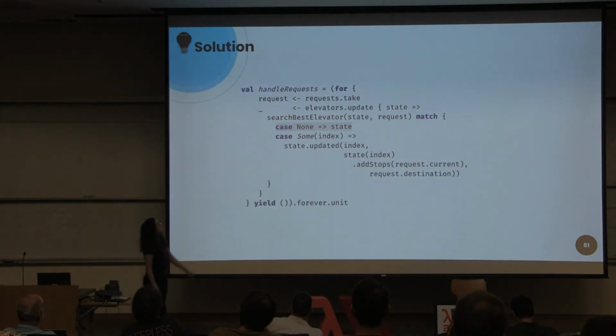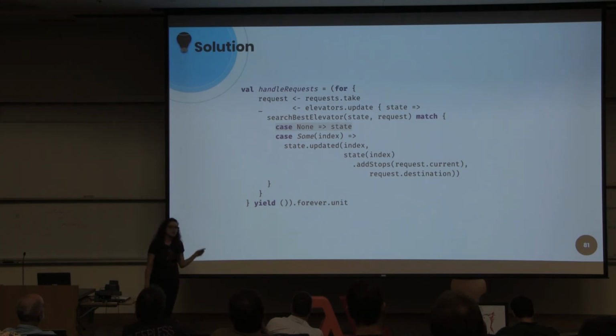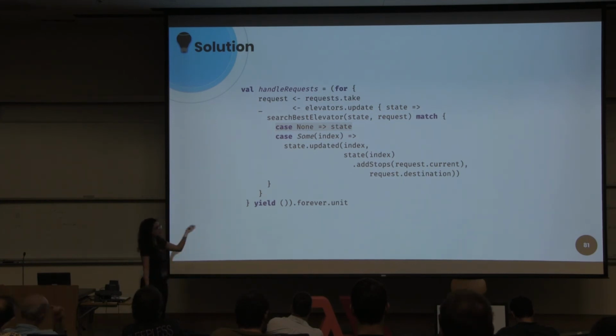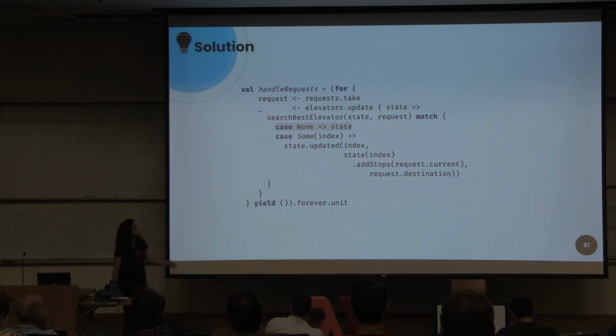But here, in case there is no available elevator to serve this request, the state will never change. This is bad, because the passenger would expect a result, and we want to ignore this request in this case.